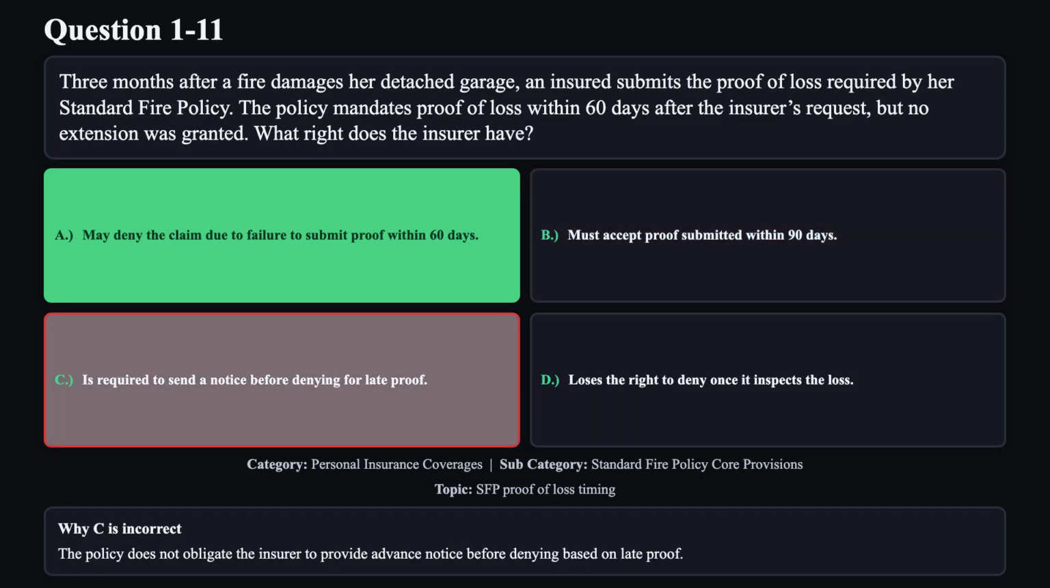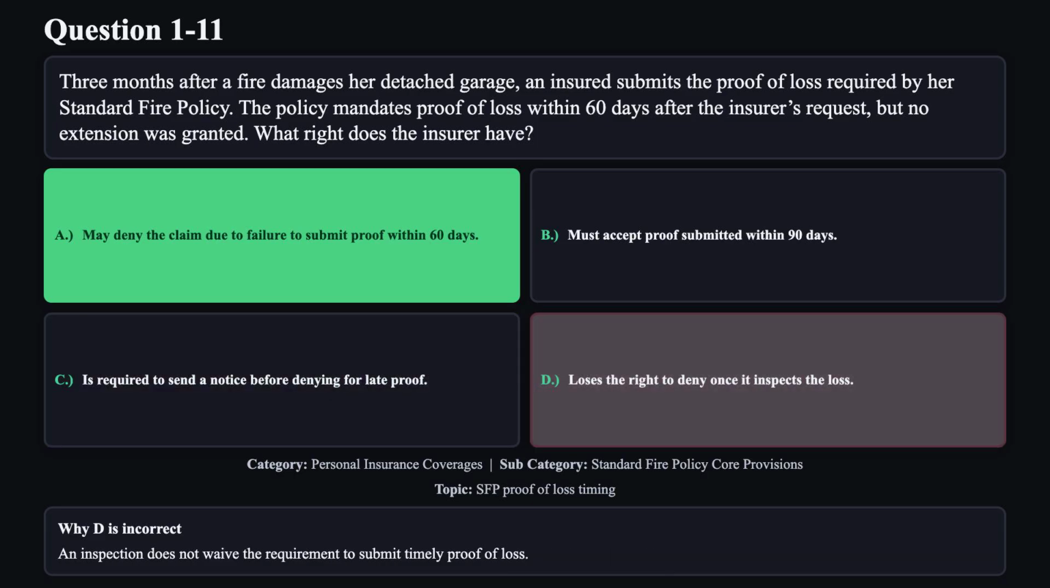Reason C is not correct. The policy does not obligate the insurer to provide advance notice before denying based on late proof. Reason D is not correct. An inspection does not waive the requirement to submit timely proof of loss.